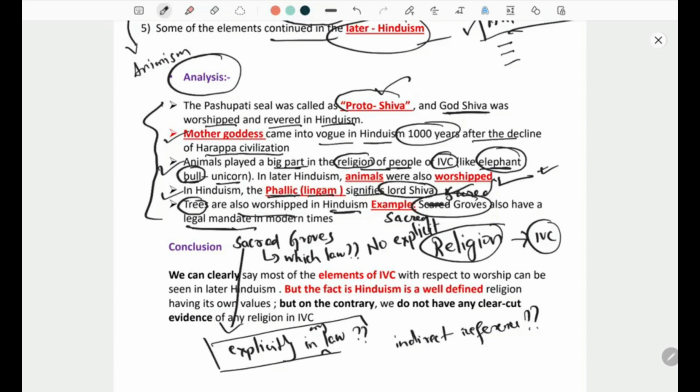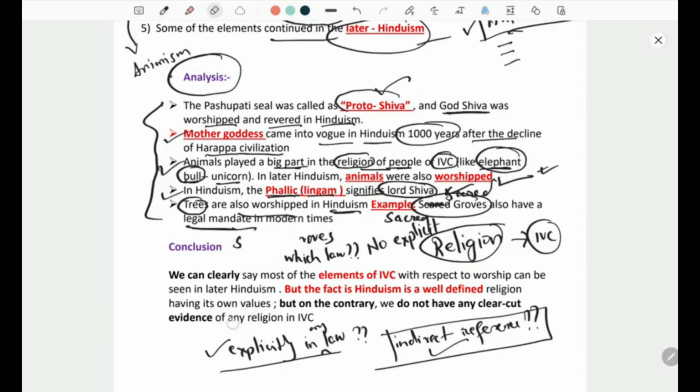If they have an explicit law, mention the name. If no, then mention the indirect reference of that law. Okay, fine, let me tell you. So there is no explicit law of sacred groves. Now tell me what is the law where it is indirectly referred to. Now you need to write in your comment box.